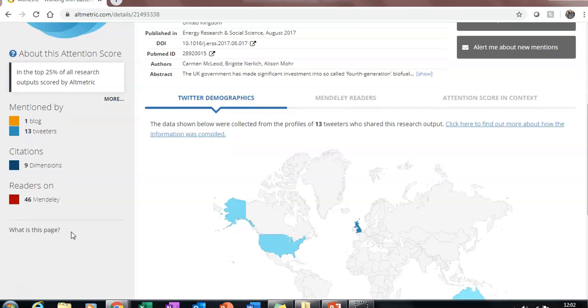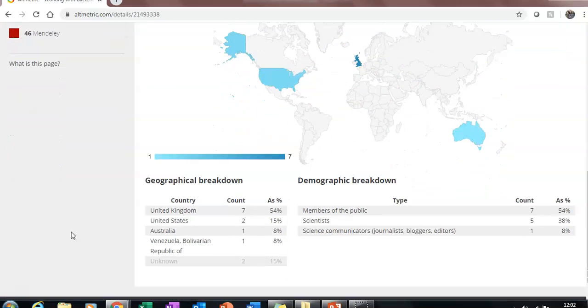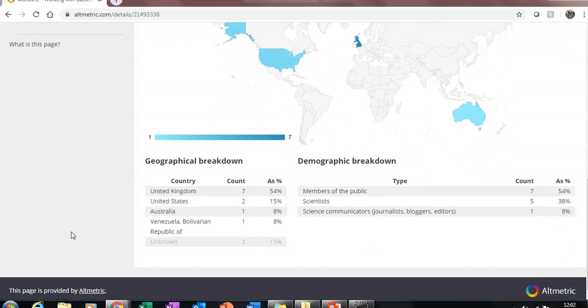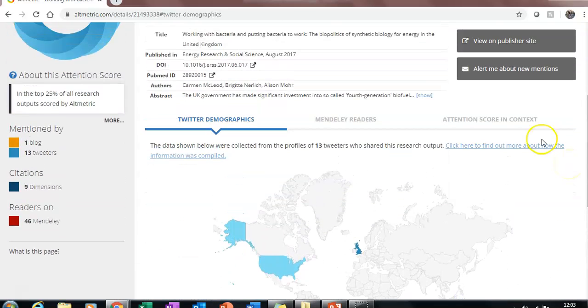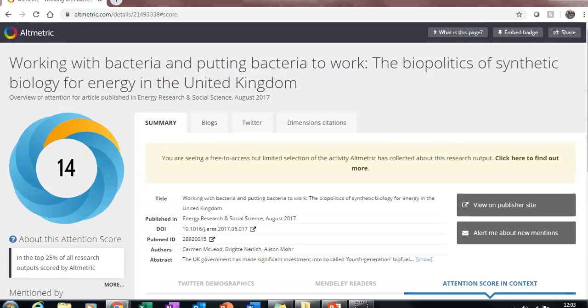So you've even got information such as Twitter demographics, so where in the world are people tweeting about your work. You can see the breakdown of different countries and what type of professional community they work in. You also get a bit of context here as well to help put that score into perspective so that you can see how this work compares to others in the discipline or in the general research community. So again, giving you a little bit more information so that you can identify how and where and when your work is most likely to be shared.